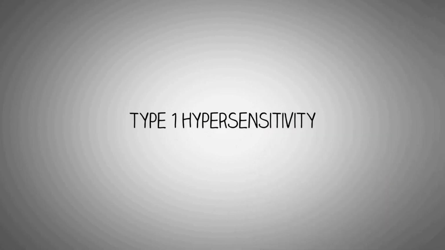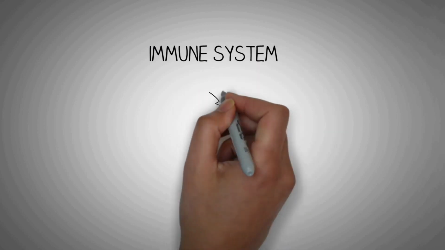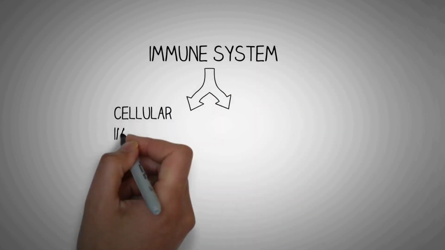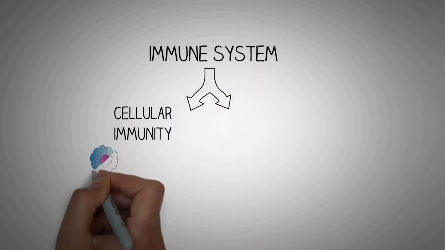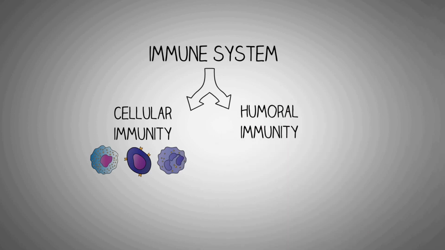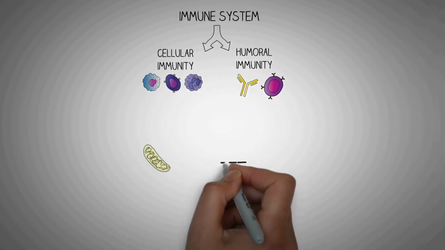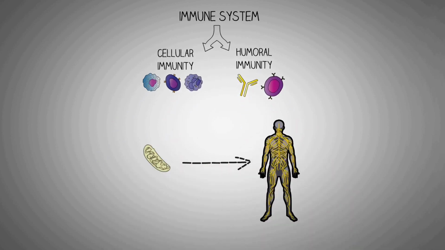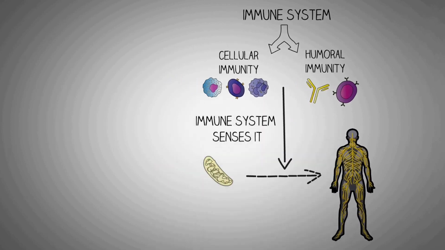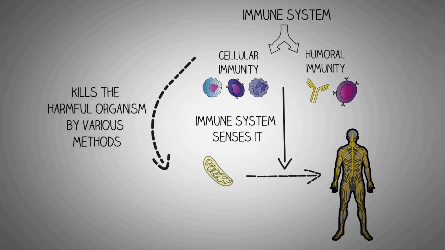In this video, we are going to talk about type 1 hypersensitivity reactions. Our immune system consists mainly of two types: cellular immunity, which consists of the different types of cells, and humoral immunity, which consists of antibodies and the cells producing them. Whenever harmful organisms enter our body, our immune system is able to sense them and destroy them by different mechanisms. This is known as the sensitivity of our immune system.